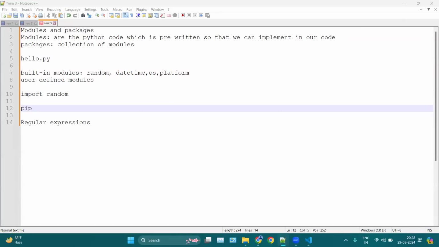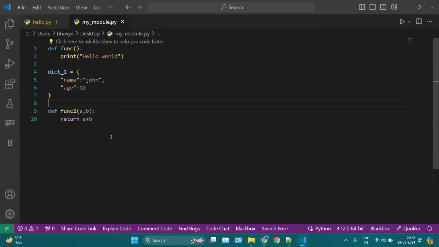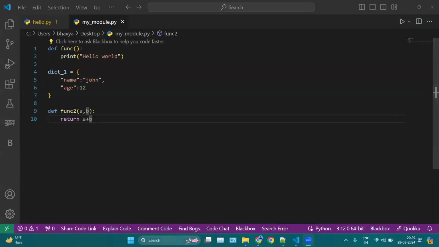If both files are in different locations, then you can put your module file in that location. Sorry, there's a connection issue.